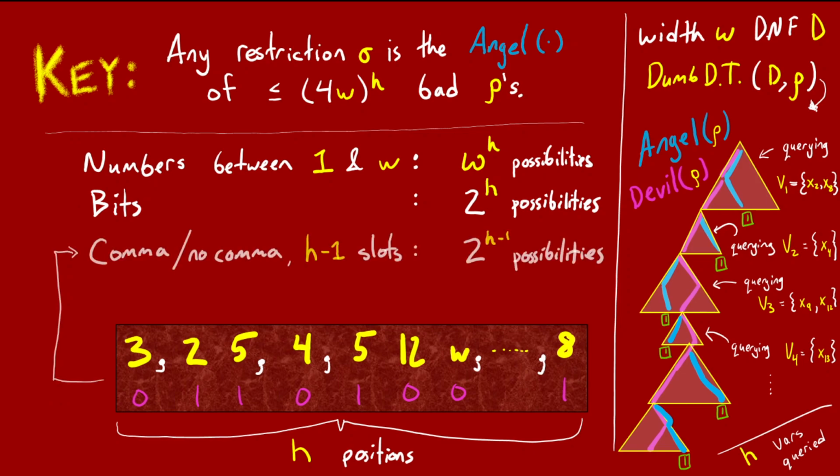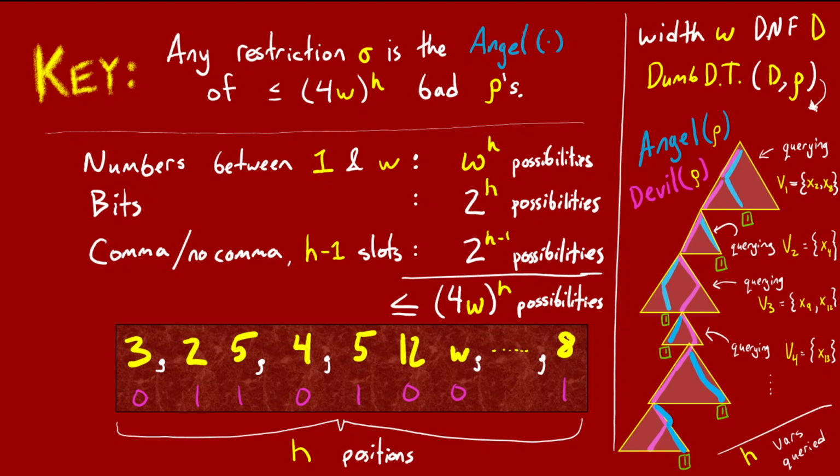Finally, you might not have noticed them at first, but the clue also contains some commas in white. These commas separate the yellow numbers into blocks. Each slot between two yellow numbers may or may not have a comma. There are h-1 possible slots, and therefore 2 to the power of h-1 possibilities for what the commas might look like. If we multiply these three quantities together, we get w to the h times 2 to the h times at most 2 to the h. This is 4 times w all to the power of h possibilities.